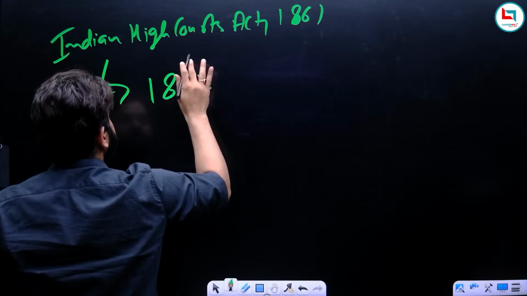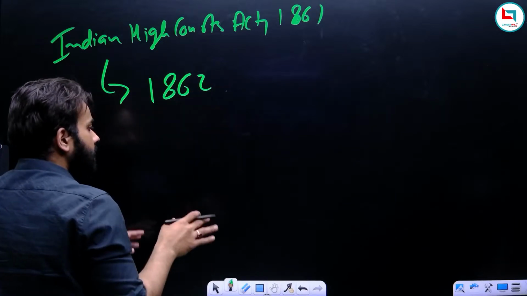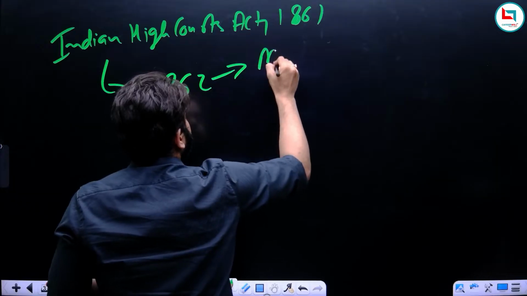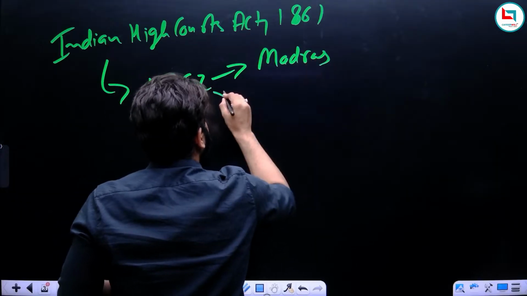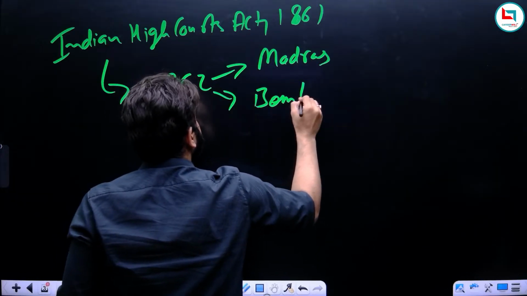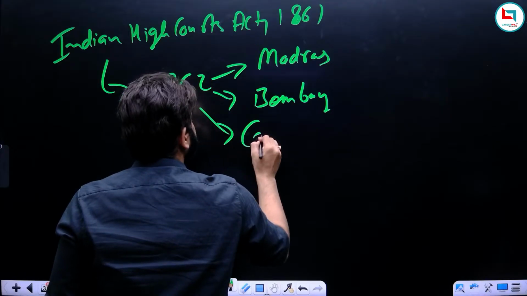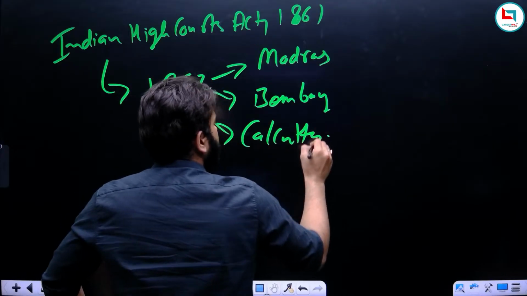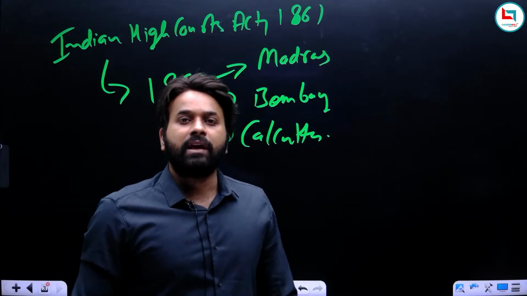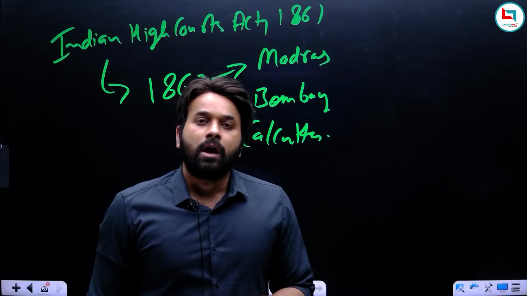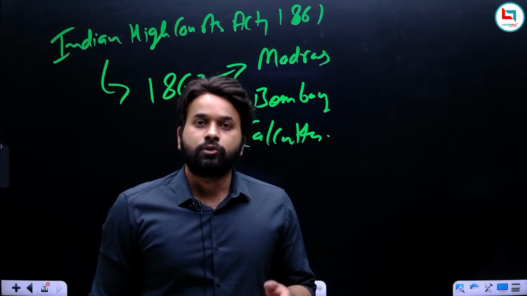So, under this act, the High Courts were established in 1862 at Madras, Bombay and Calcutta. We have already seen that there were Supreme Courts in Bombay, Calcutta and Madras. So what about them?